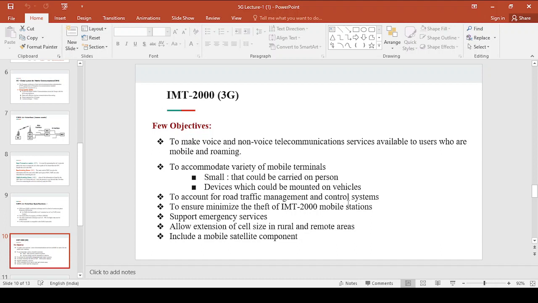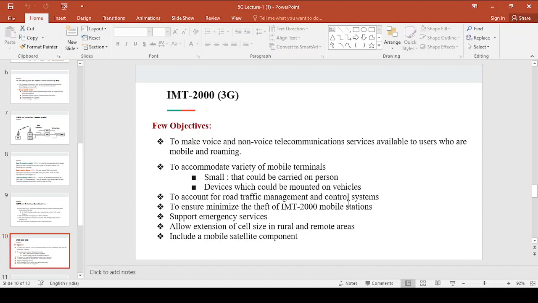The 3G has been developed with an objective to account for road traffic management and control systems, and to minimize the theft of IMT 2000 mobiles. Next, to support emergency situations, like the user identity and the location information which are required by the authorities, which are automatically provided to the network.